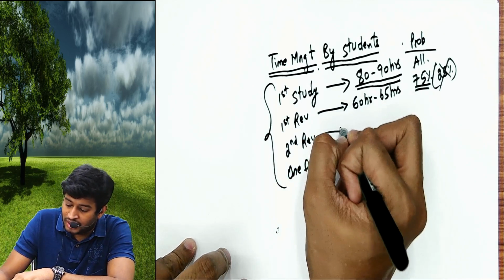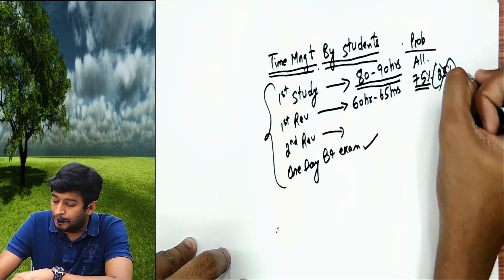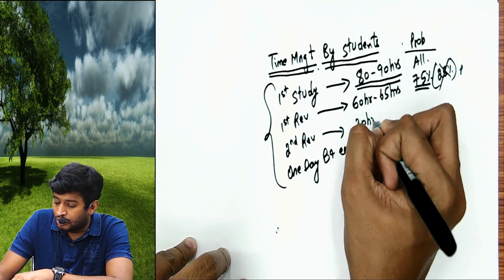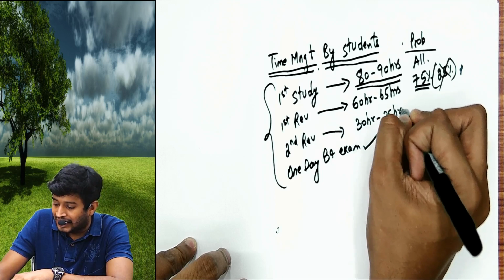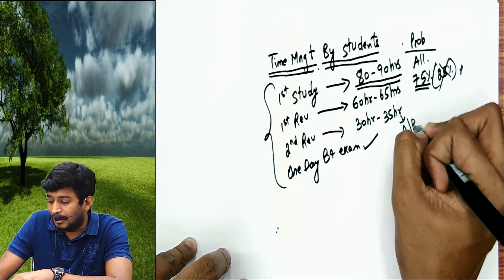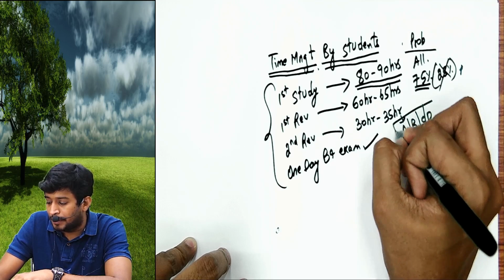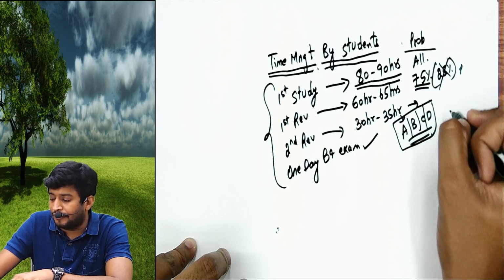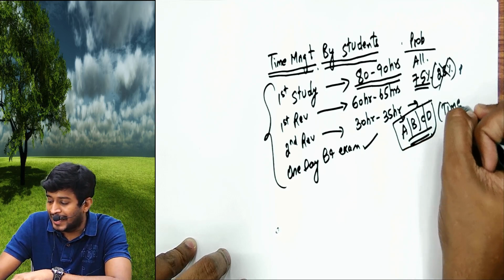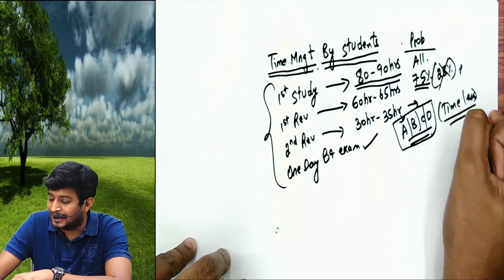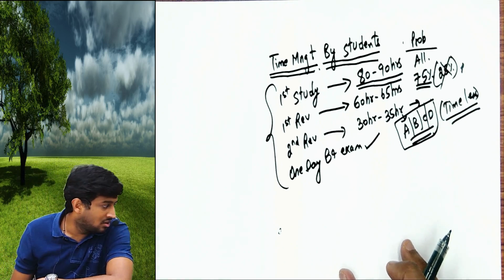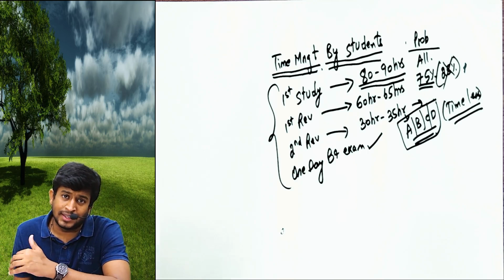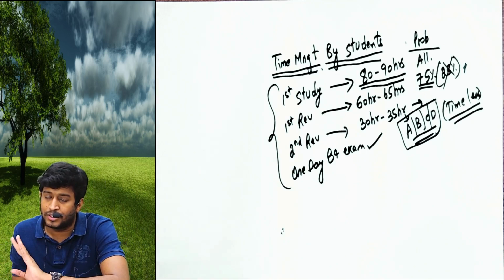And the second revision shall be 30 to 35 hours, and here you do A, B, C, D category topics. If time is there, do all, there is nothing better than that. But if you feel that time is less, do category A, B, C, D topics. More weightage will be covered in less time. That is how you should study for your exam.